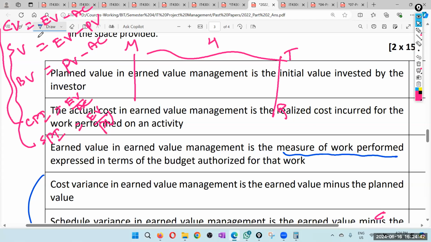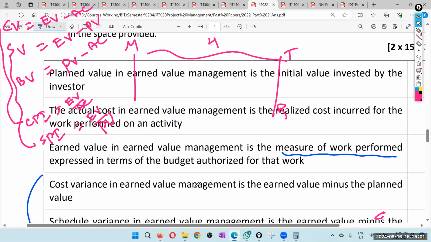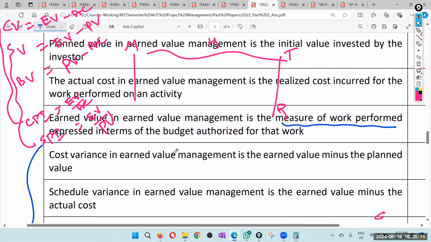Cost variance in earned value management is the earned value minus plan value. No, right? It is earned value minus actual cost. Just check whether you know the formula. So therefore that is false. Cost variance is not earned value minus plan value, rather earned value minus actual cost. False, okay?